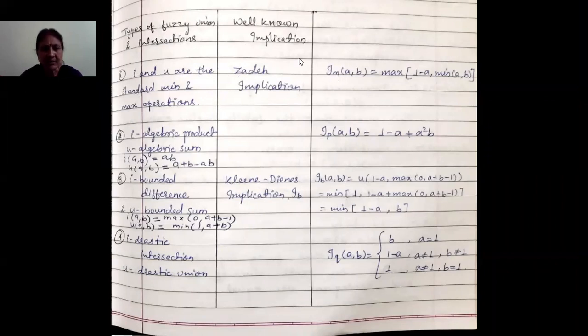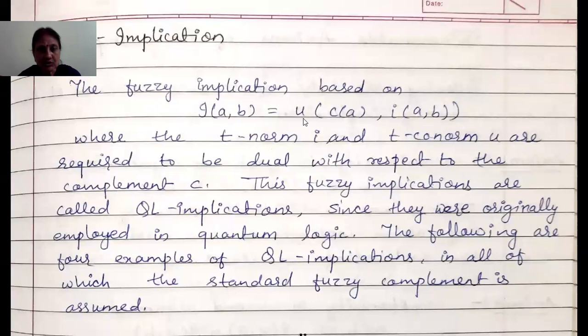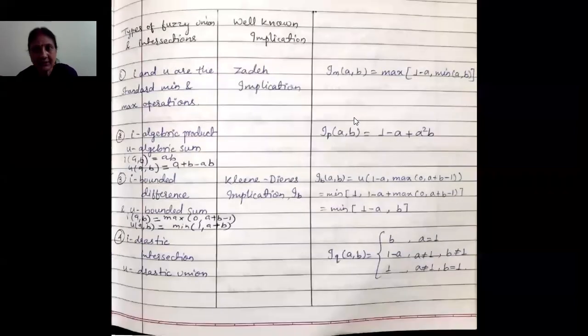That means it is represented by I_m, m meaning minimum, suppose. So I_m(a, b) is equal to, in the definition, U(C(a), I(a, b)). This is 1 minus a, and the union was maximum and I was minimum. So we can write I_m(a, b) is equal to maximum of 1 minus a, comma, min(a, b).